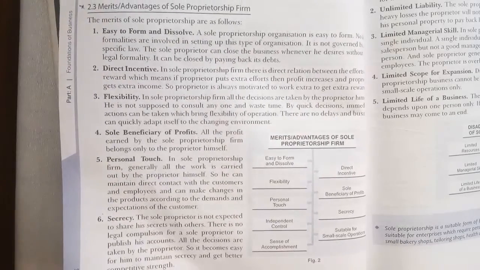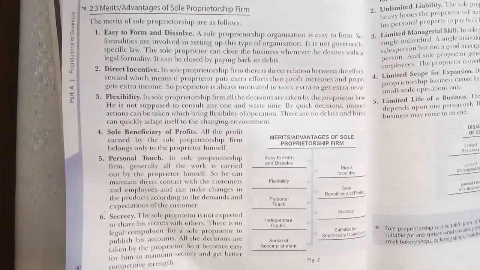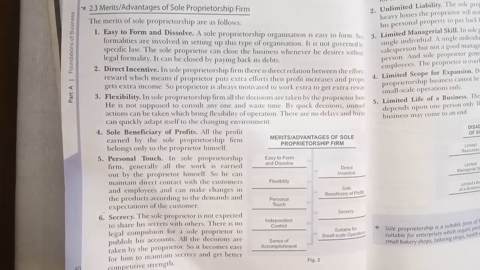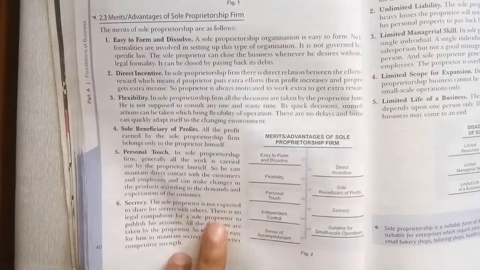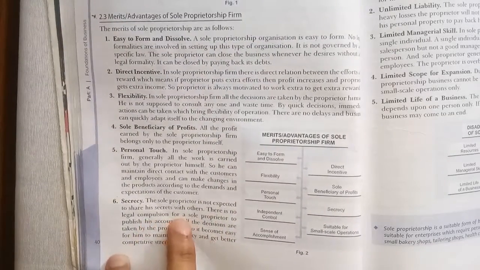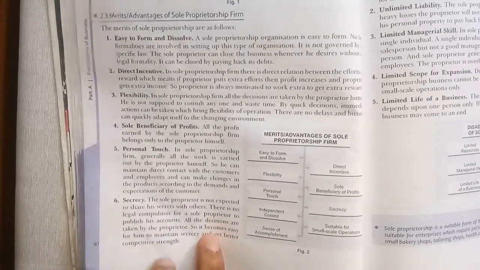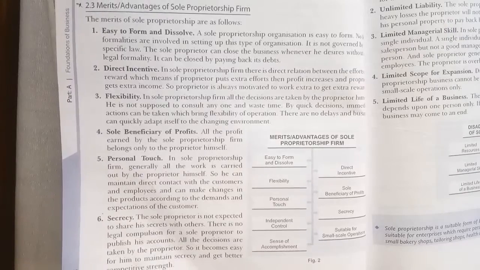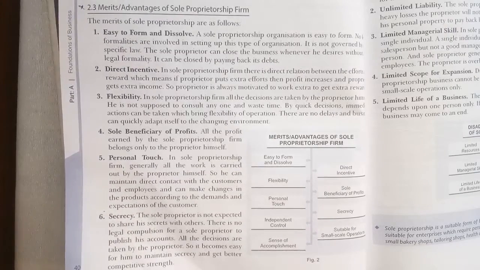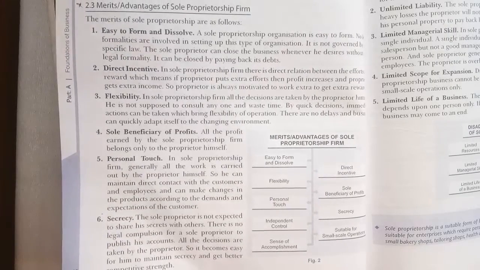Like secrecy, as he doesn't want to discuss all his secrets with anyone. So there is a high level of secrecy. A sole proprietor does not even share his secrets with others. There is no legal compulsion to publish his accounts. Like in the case of a company, we need to communicate the results to the people.